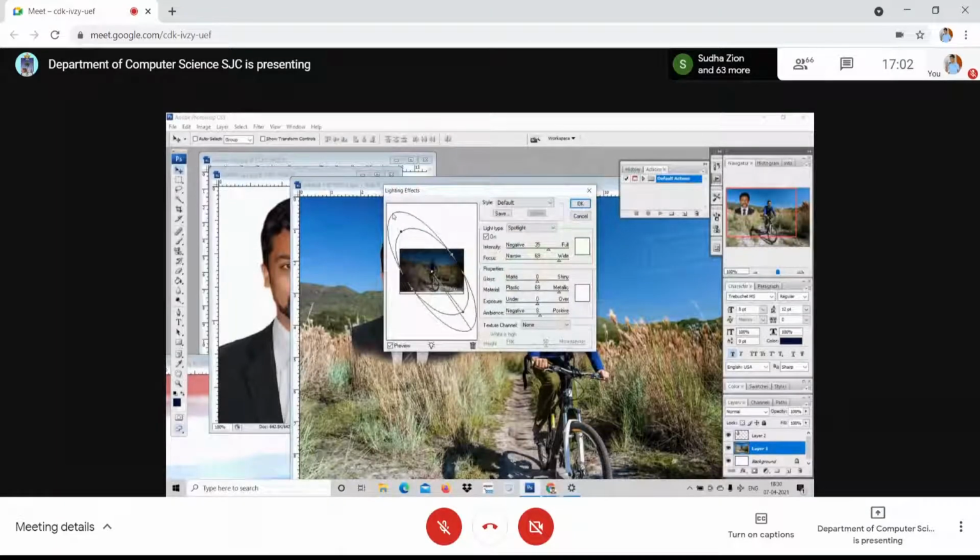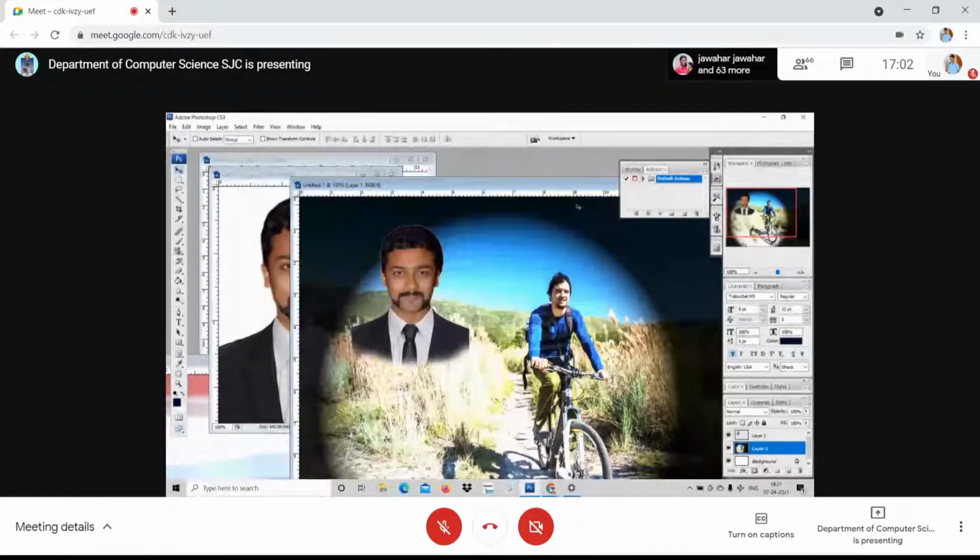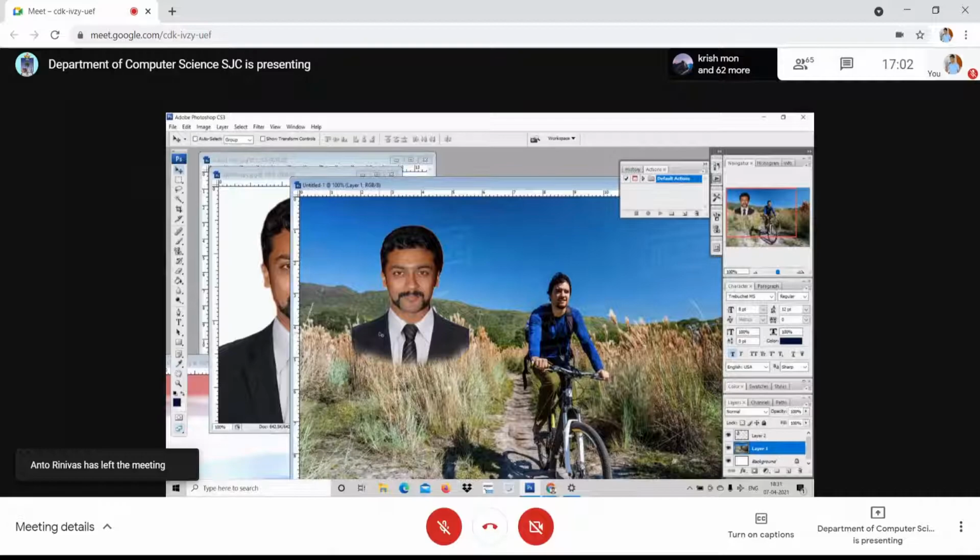I can adjust the light. See, once again, I shall show you. See, I can adjust. Or I can even reduce it. Only that particular area will be bright. All the other area will be darker. See here, am I clear to you? The selected area alone is bright.